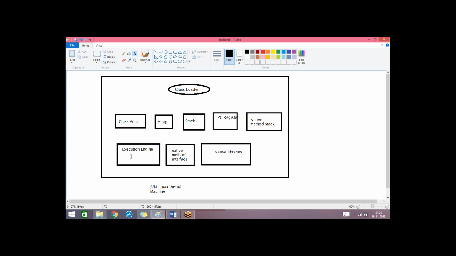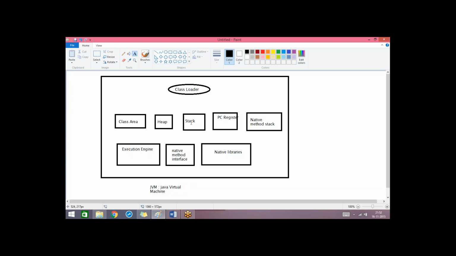So first tool is the class loader, which is generally used to load the class file into the runtime environment. And class area, this is one of the memory area which contains all the data that is related to the class. And next one is the heap. Heap generally contains all the objects. And next one is the stack. Stack generally contains local variables, and it contains some partial results.